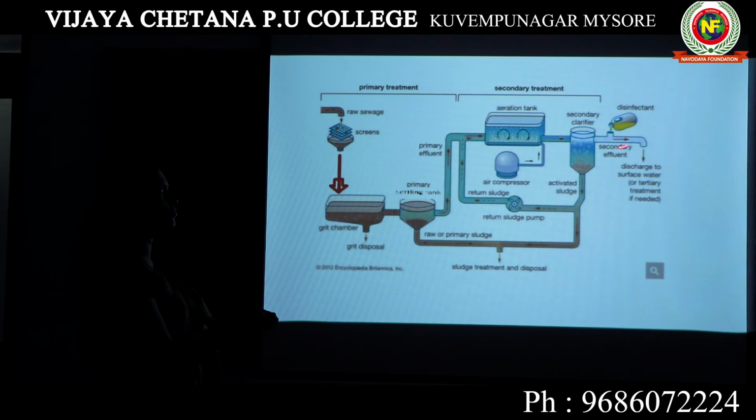Why are you adding disinfectant? You are adding disinfectant to make sure that if there are any pathogens or microorganisms, they will be killed. Then you will discharge it to surface water. Surface water means you can discharge it to a river or any water body.